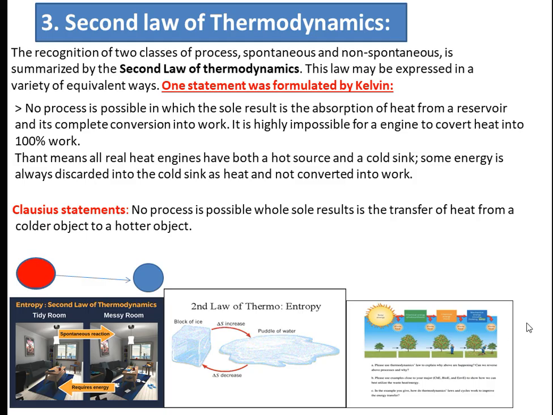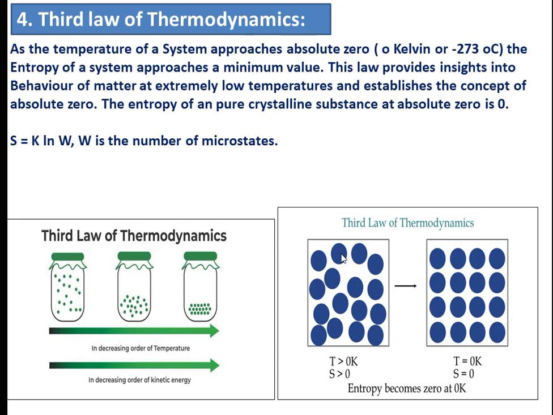So dissipation of energy happens at every trophic level, and 100% transfer is not happening here. That defines the second law of thermodynamics.